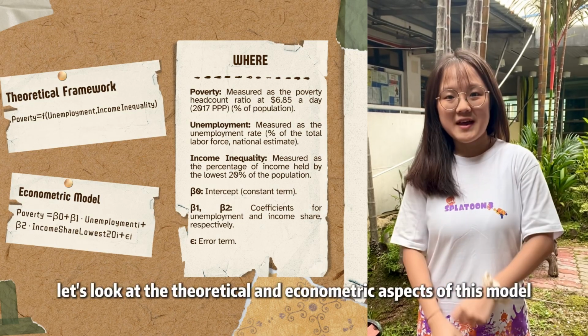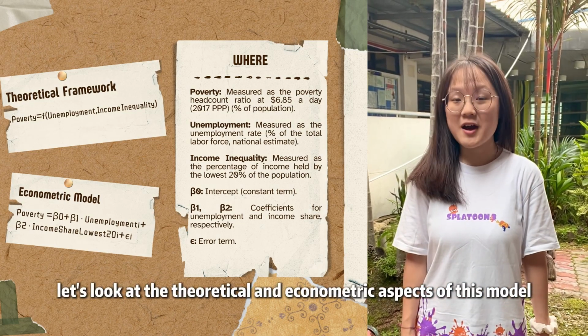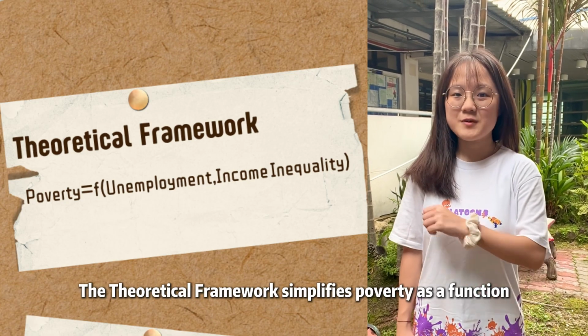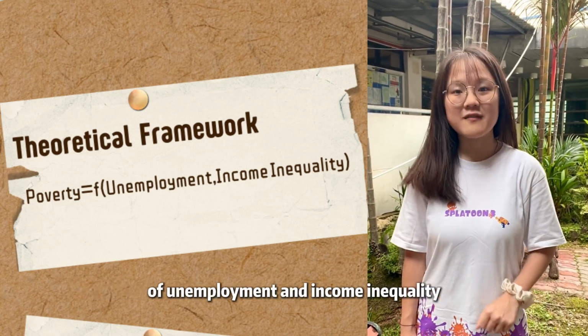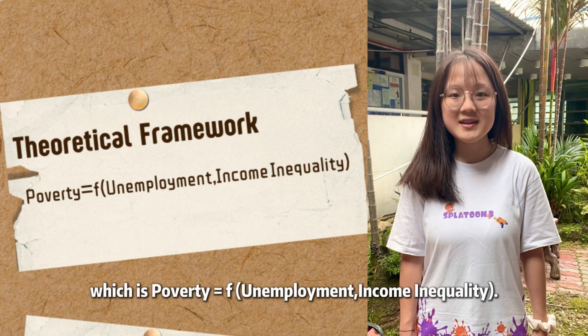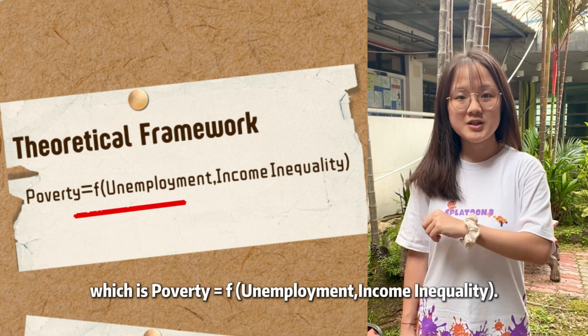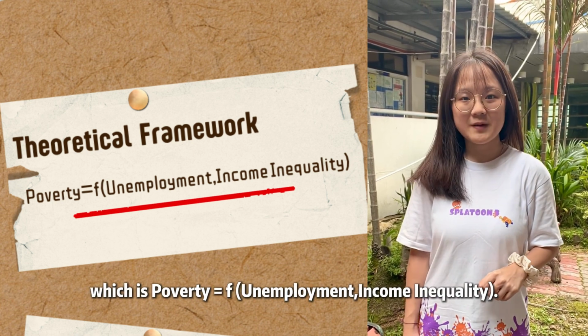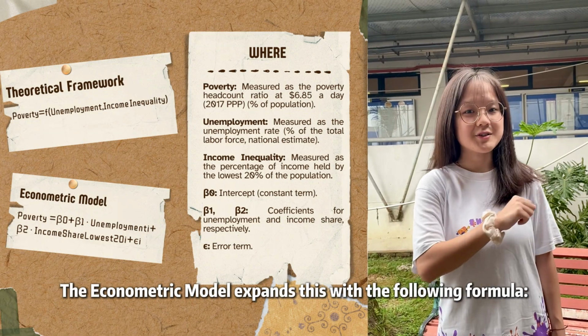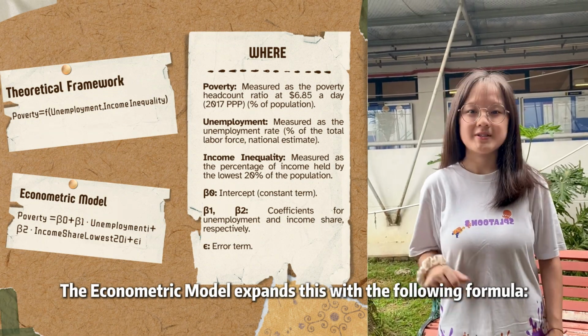Now, let's look at the theoretical and econometric aspect of this model. The theoretical framework simplifies poverty as a function of unemployment and income inequality, which is poverty equals a function of unemployment, income inequality. The econometric model explains this with the following formulas.